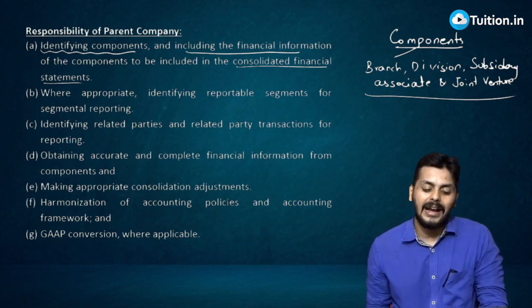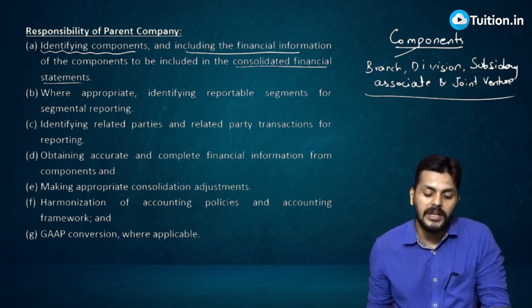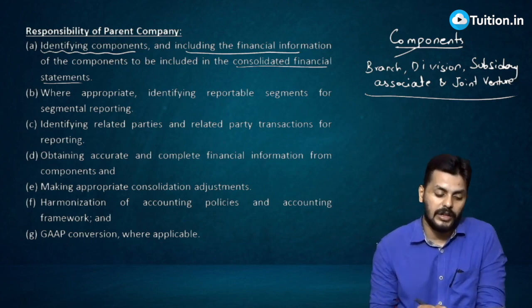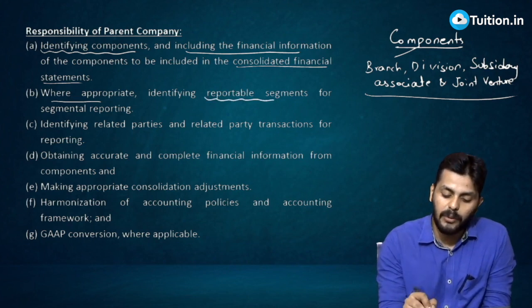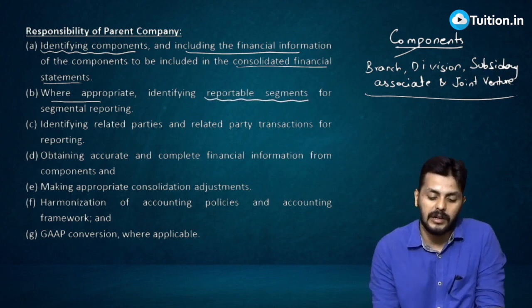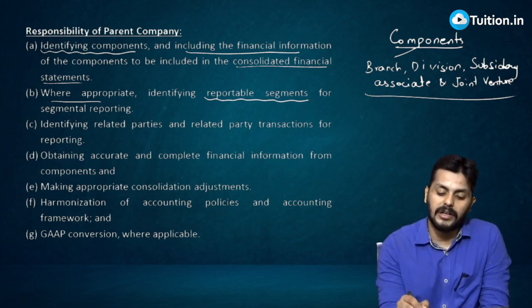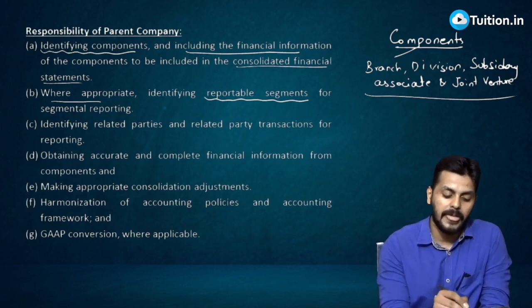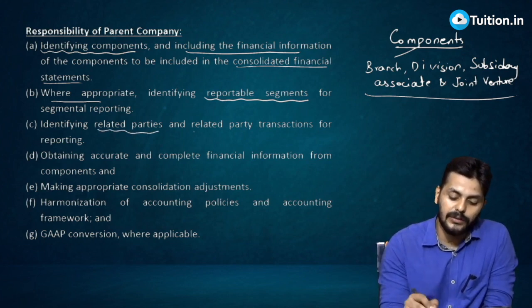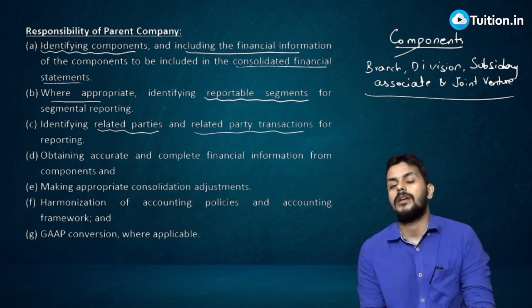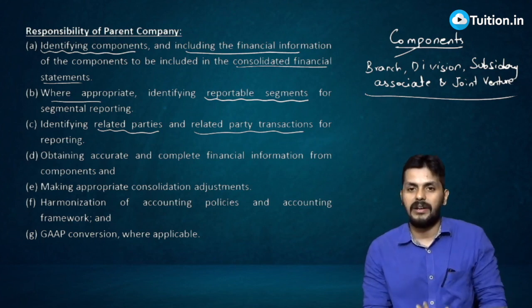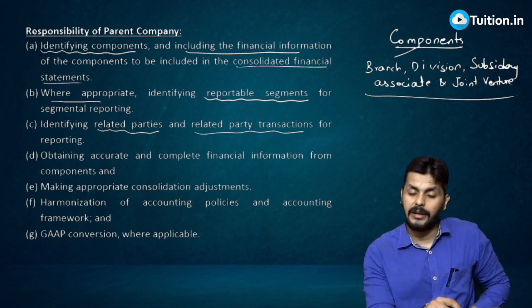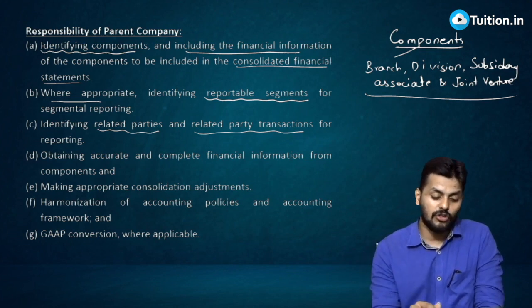And not only that, where appropriate, identifying reportable segments for segmental reporting, and identifying related parties and related party transactions for reporting, right? That's a requirement from the Companies Act also, and that's a requirement from the accounting standard also. So identify all your related parties and related party transactions.